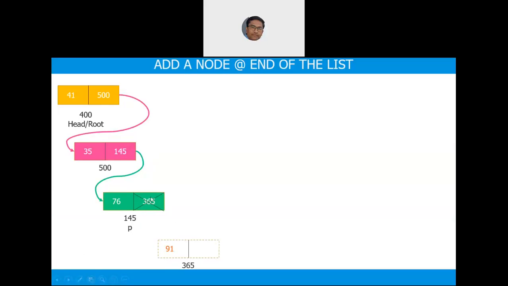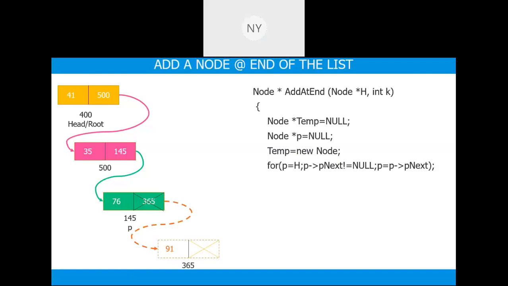What has to be written here? 365. Who is 365? Temp. So P->next, which was earlier null, needs to be replaced with temp. Then only the link is connected. Clear? Yes, sir. Any other doubts?